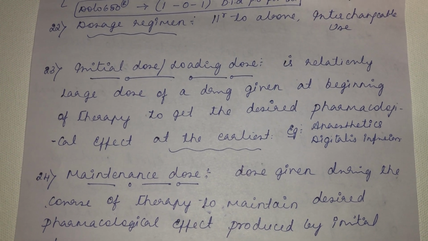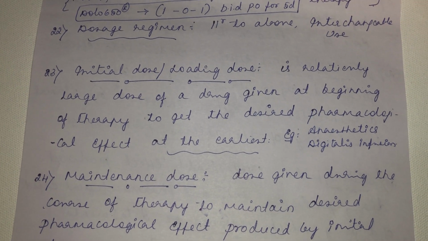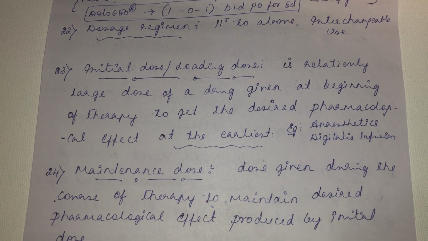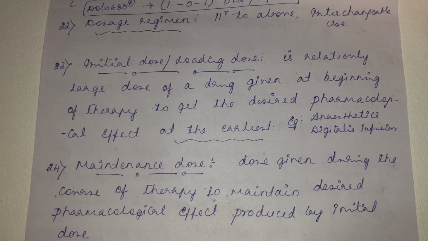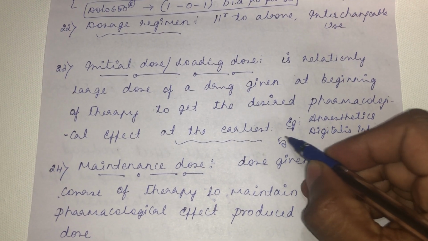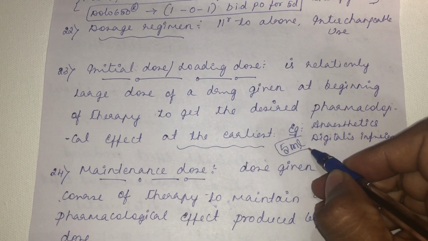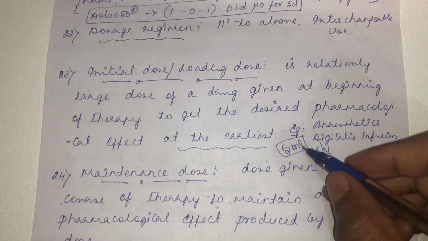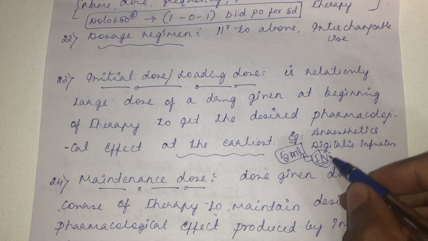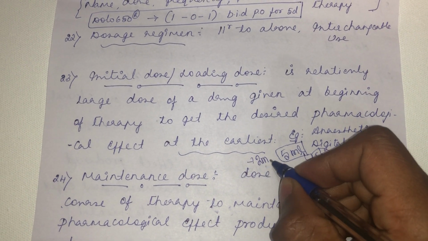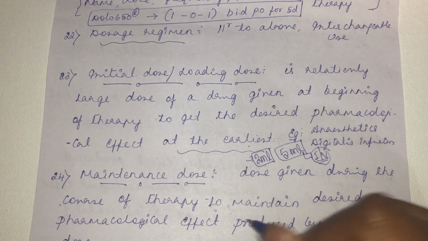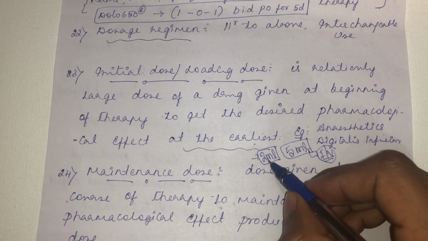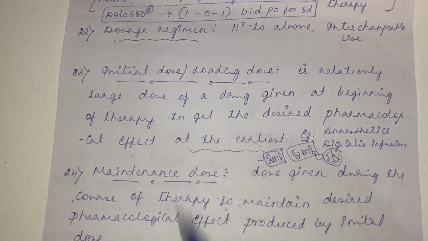Very commonly we use it in general anesthetics, for example, thiopental sodium. Thiopental sodium is a very commonly used general anesthetic in small animals. For example, if the total dose of thiopental sodium comes to around 5 ml, and you inject the whole 5 ml IV to a dog, the dog might collapse on the spot. So you cannot give 5 ml. What the physician will do is initially administer 2 ml, so the animal will be anesthetized at the earliest. This initial injection of 2 ml will be called the initial dose or the loading dose.